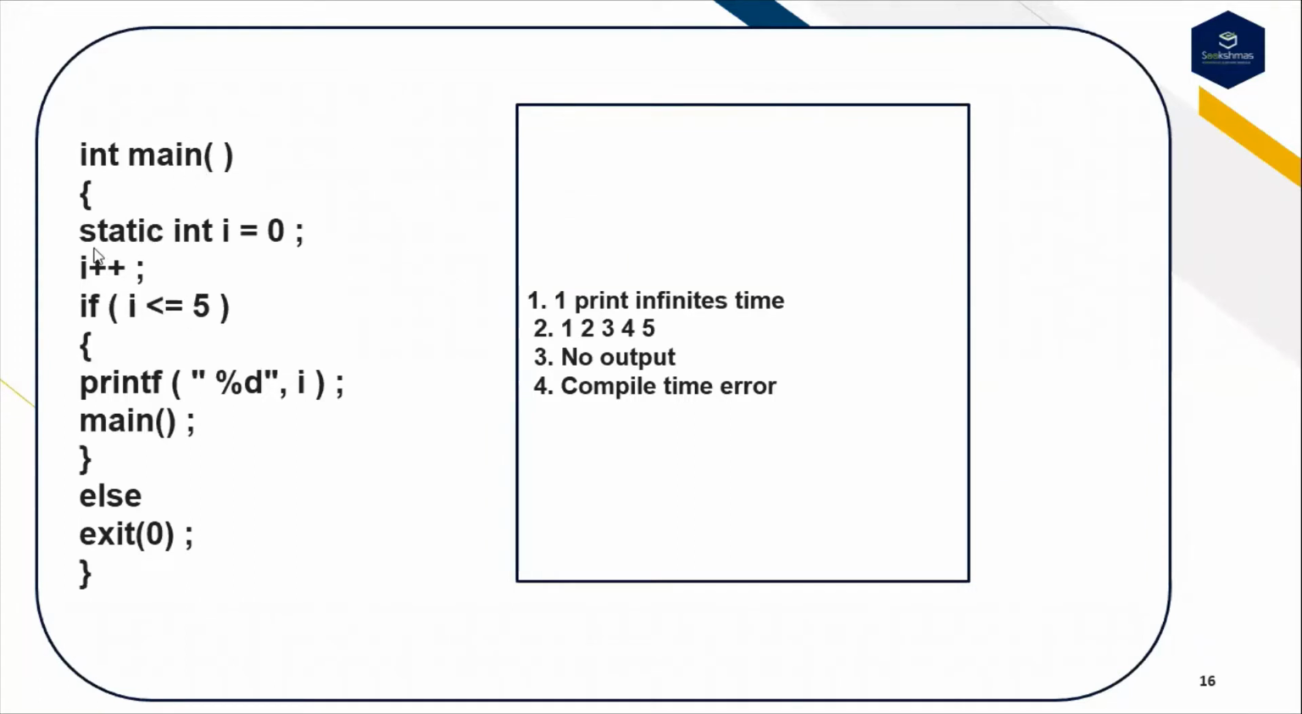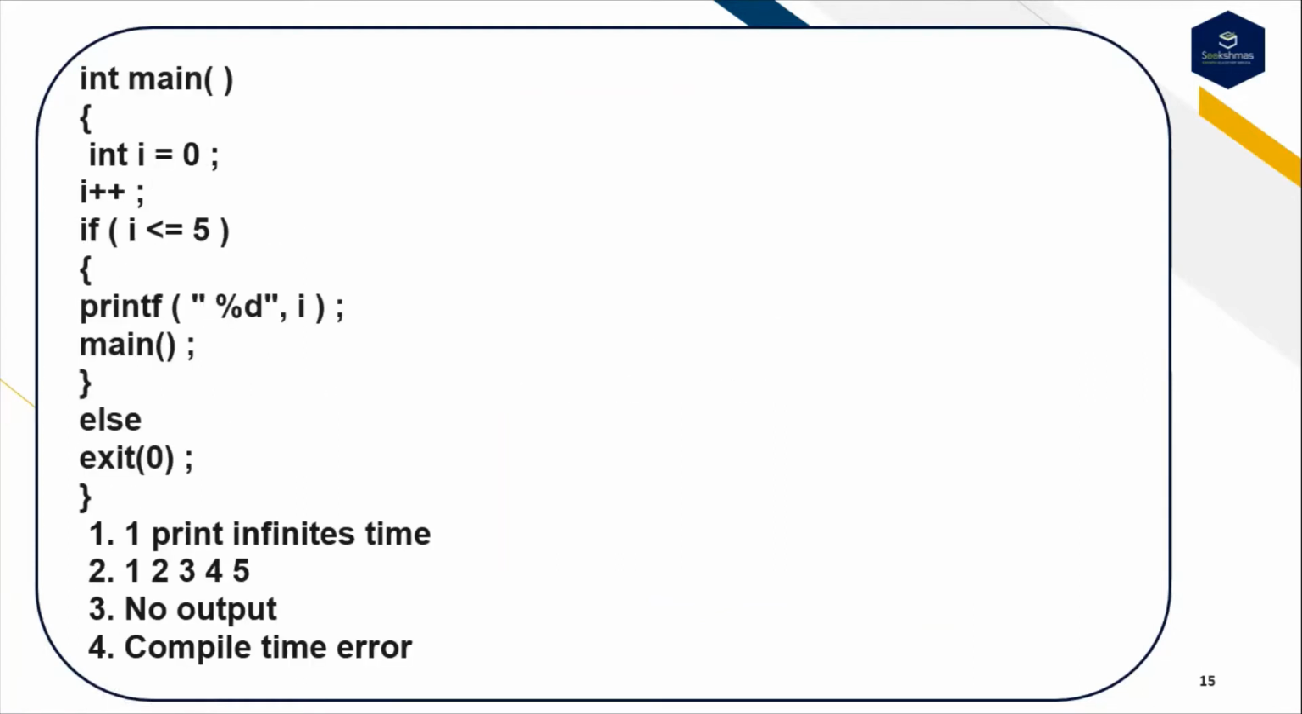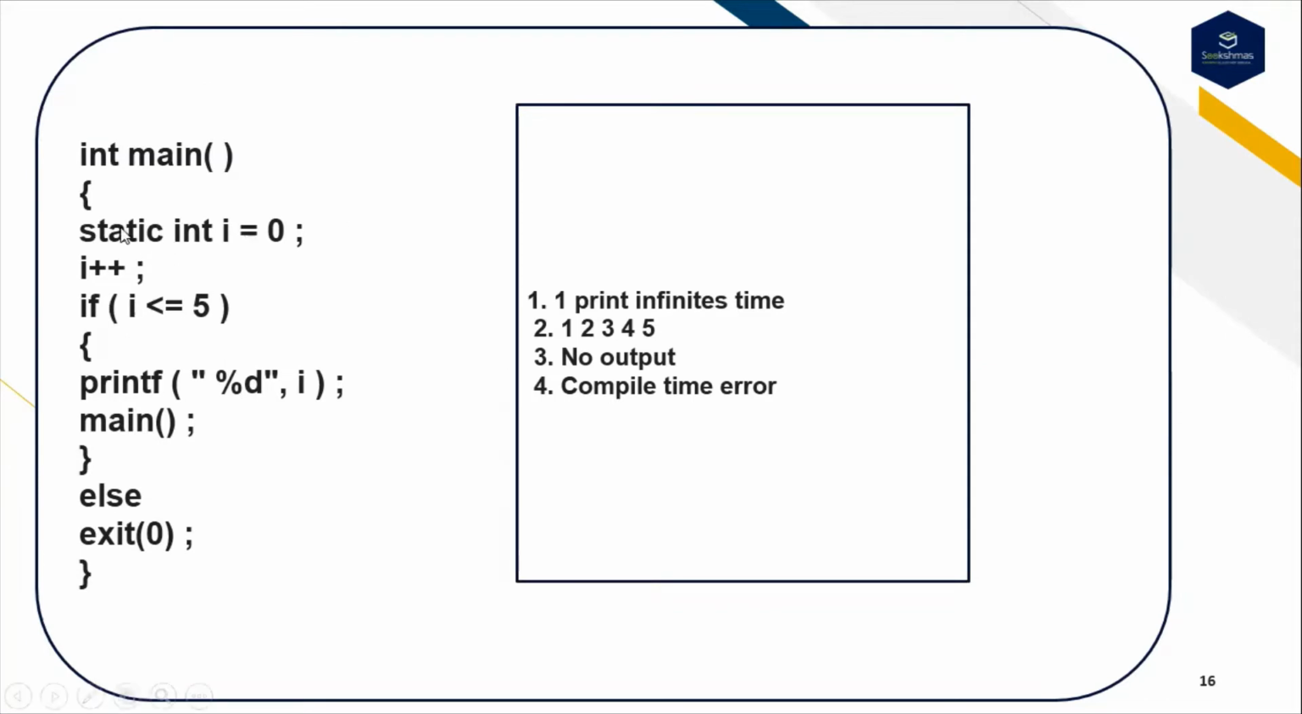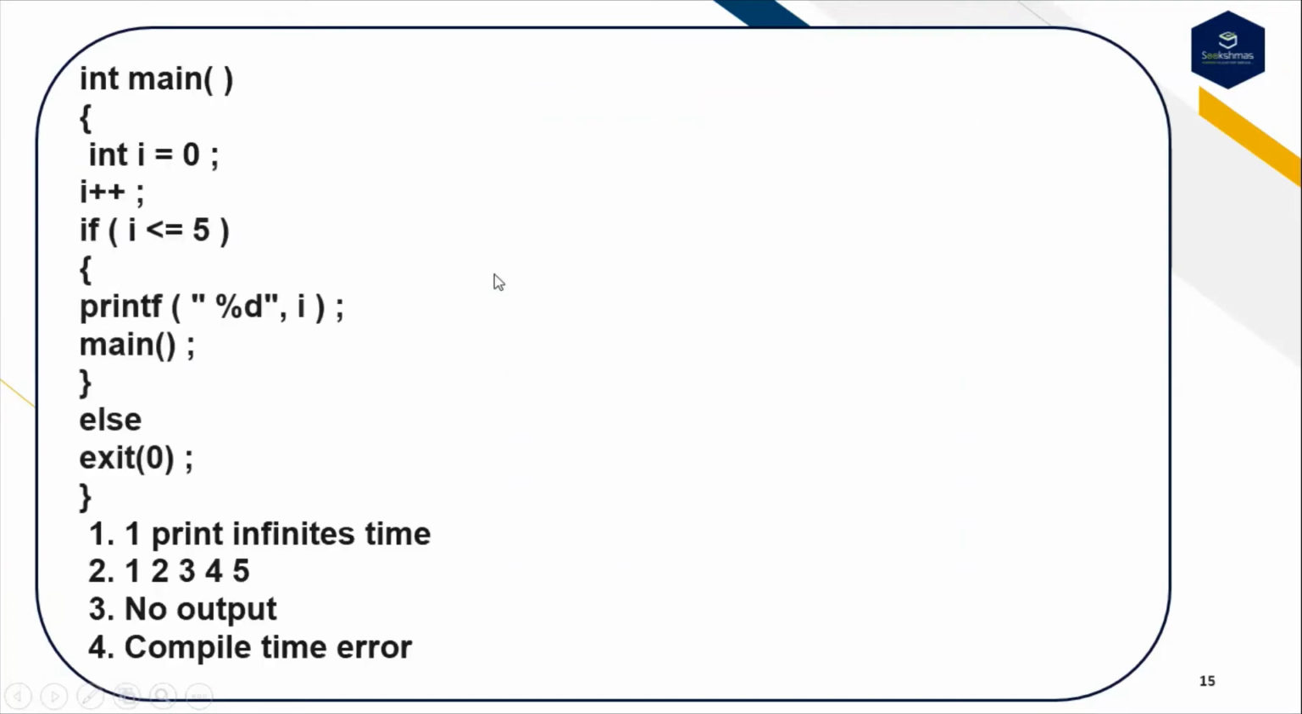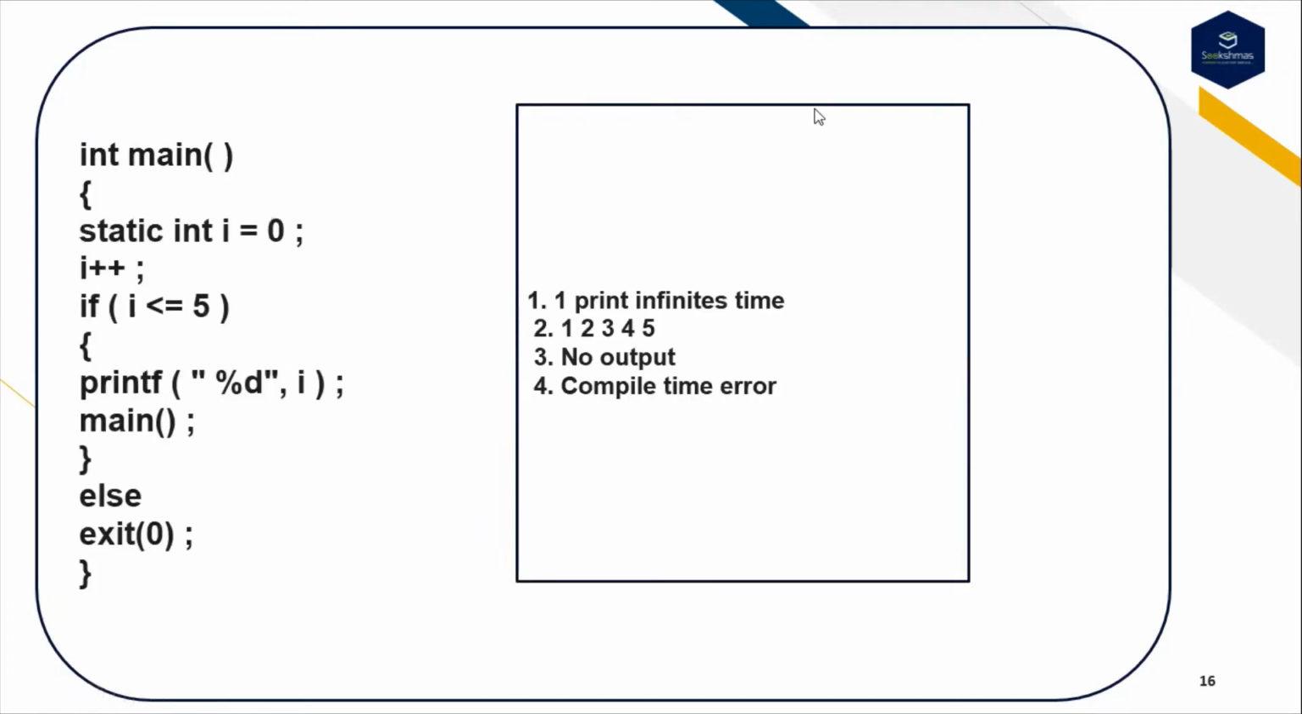Same code, guys, but I have added static here. The same old code only. In the second code, I have added the static here: static int i = 0. Same thing, but here the options are completely different. First option is 1 prints infinite times. Second option is 1, 2, 3, 4, 5. Third option is no output. Fourth option is compile time error. Yes, the same options. But the only thing I have changed is that here it's a static, guys. So predict the output of this code.